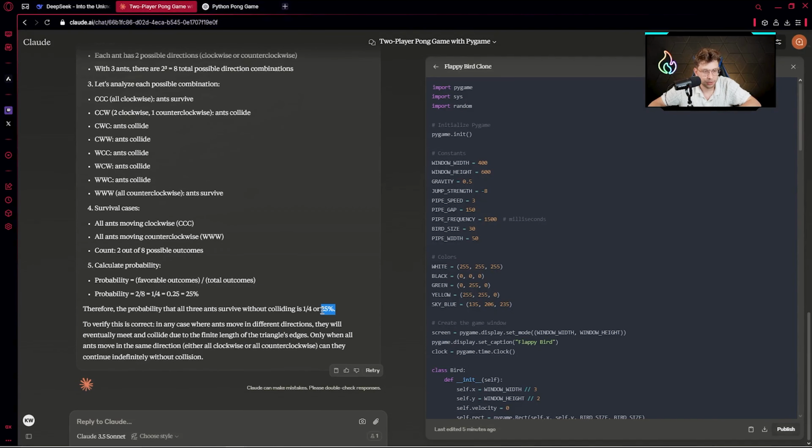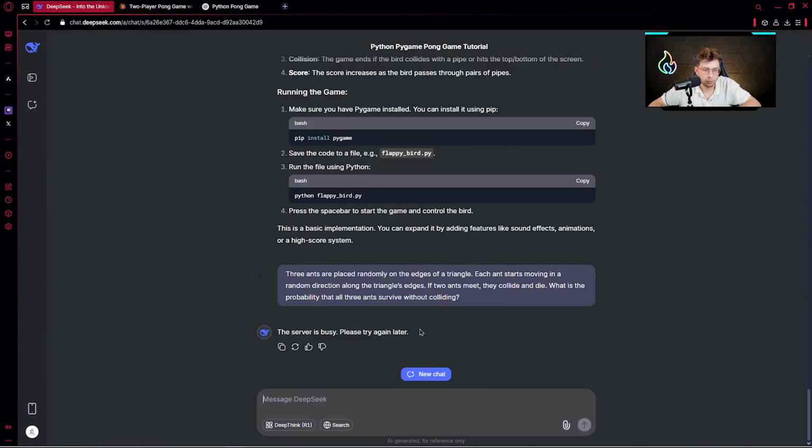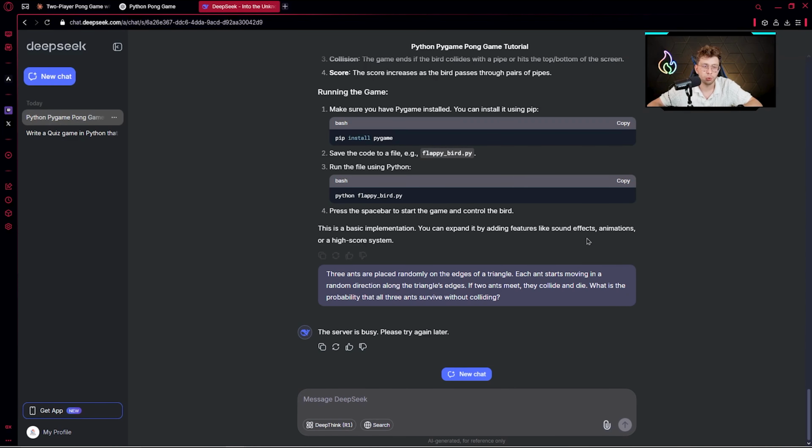When it comes to Claude, we have 25%. And with DeepSeek, it says the server is busy, please try again. So yeah, it happens sometimes. We've got a big crowd using the application. I hope DeepSeek would have solved this problem. It was quite easy. Let's go further with a more complex example.